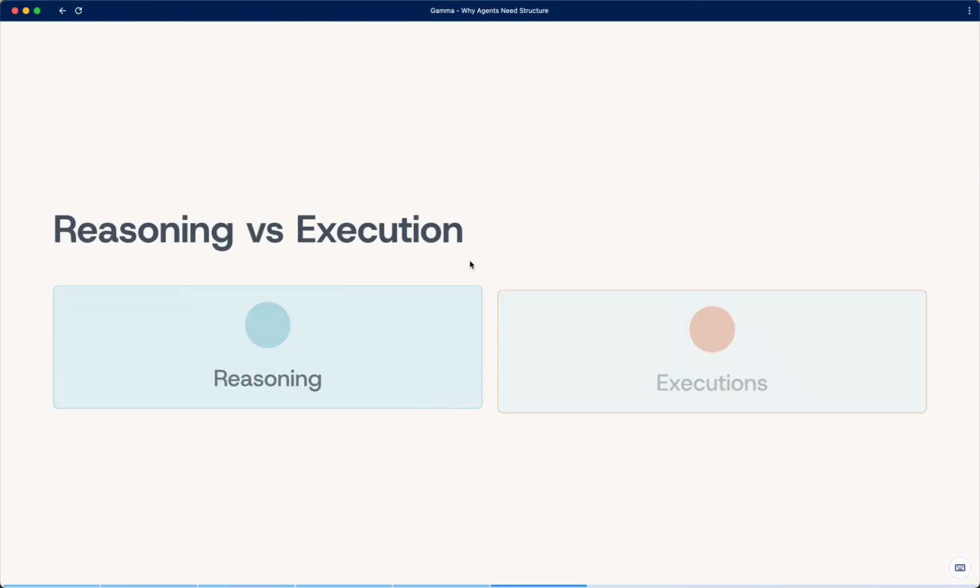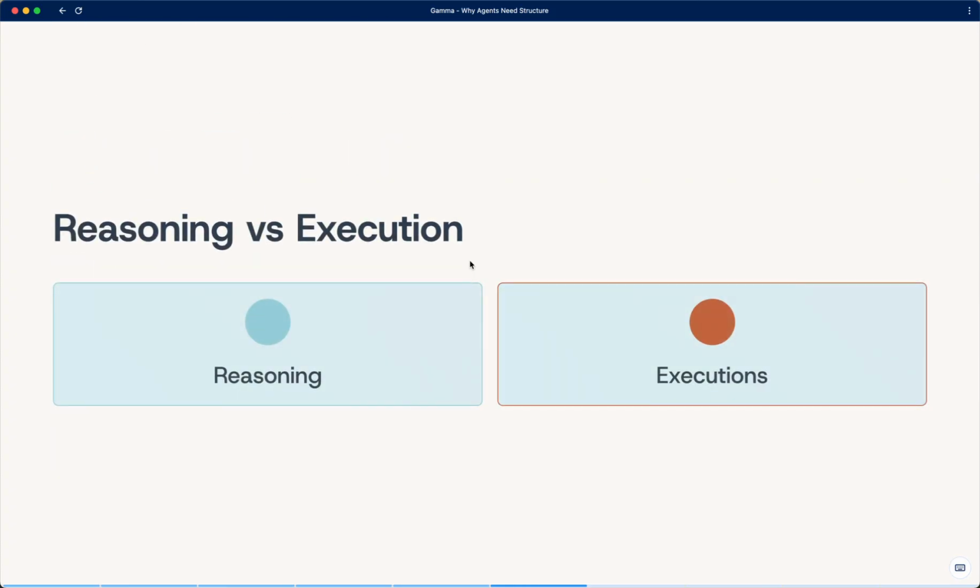Slide 6. Reasoning versus execution. Here, we separate reasoning from execution as two fundamentally different capabilities. Reasoning analyzes patterns and context. Execution modifies data and systems. Because the risks are different, the controls must be different.